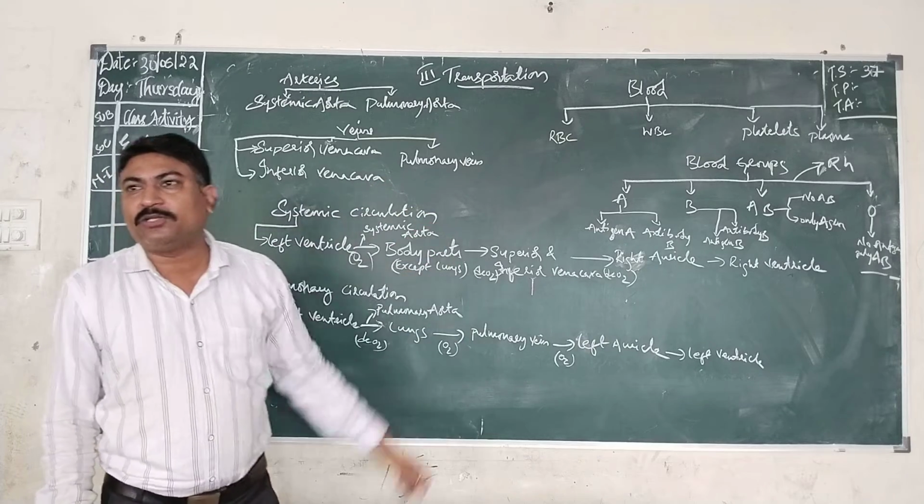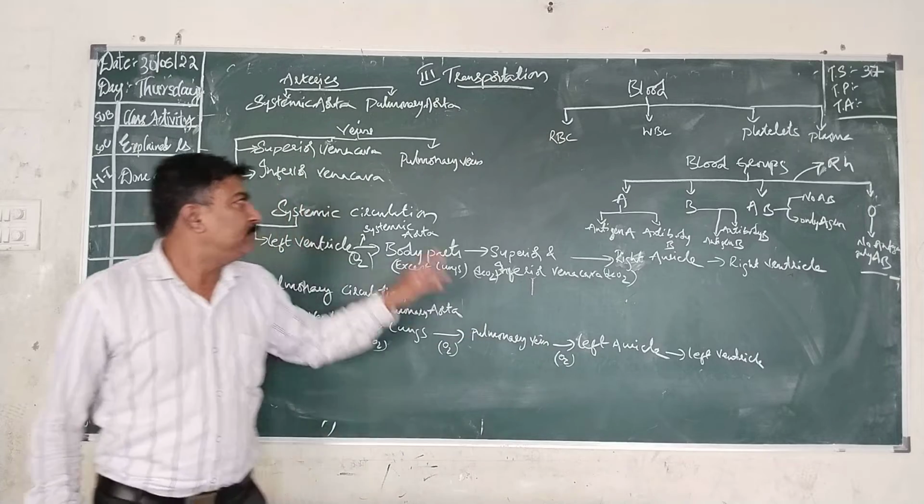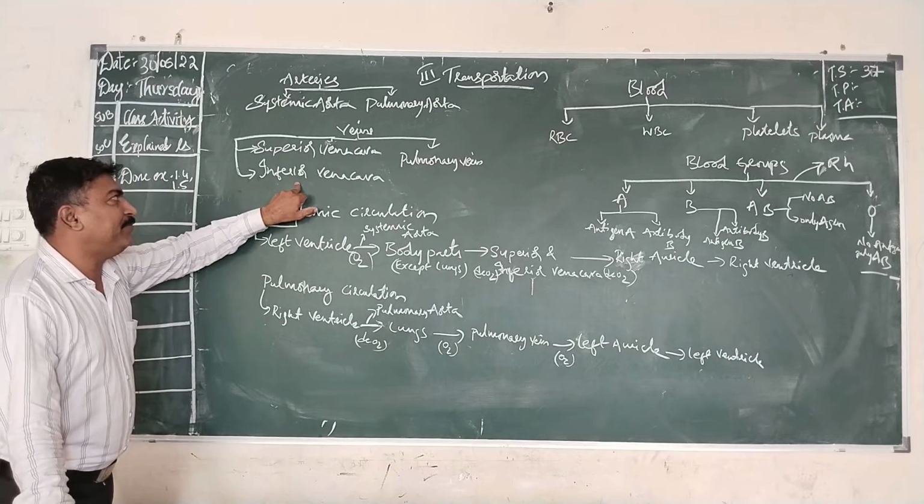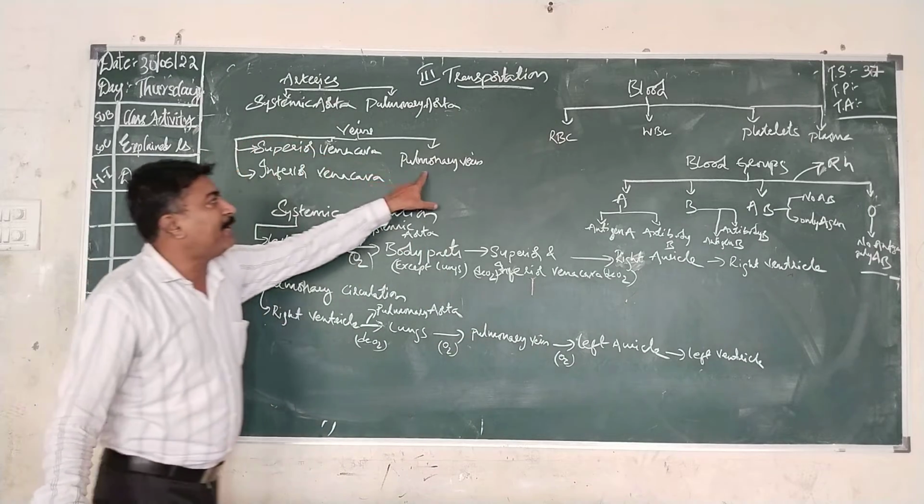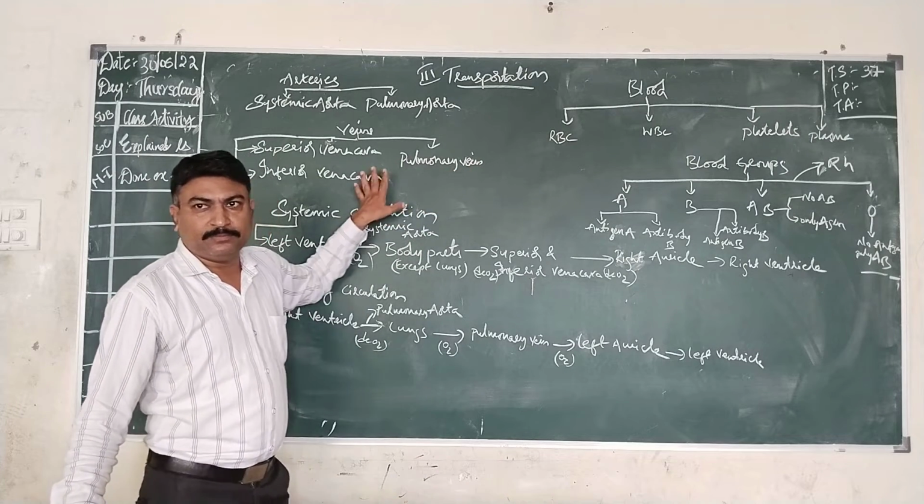Pulmonary vein will bring the oxygenated blood from the lungs to the heart. So superior vena cava and inferior vena cava will bring deoxygenated blood. Pulmonary vein will bring oxygenated blood. This is an exception. Clear?